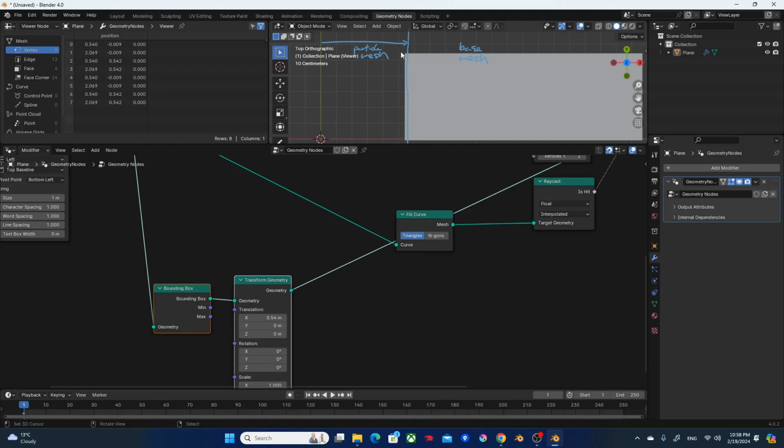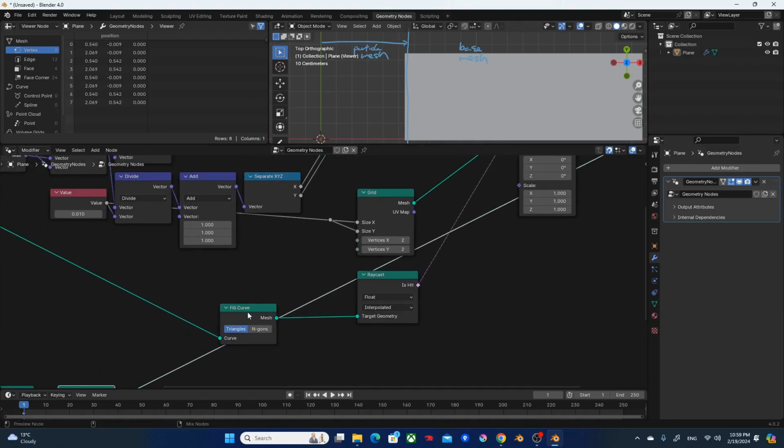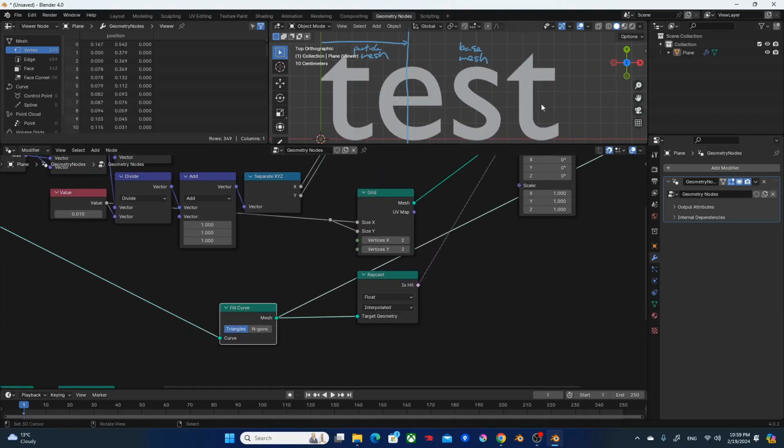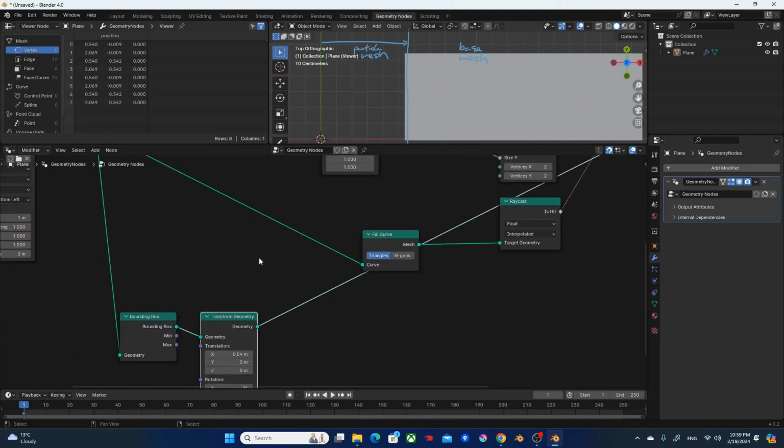So if I'm right here with this box, we've dissolved this left part, but the right part is still intact. Like I said, we want to be able to switch between this base mesh and the particle mesh based on the position of this bounding box.